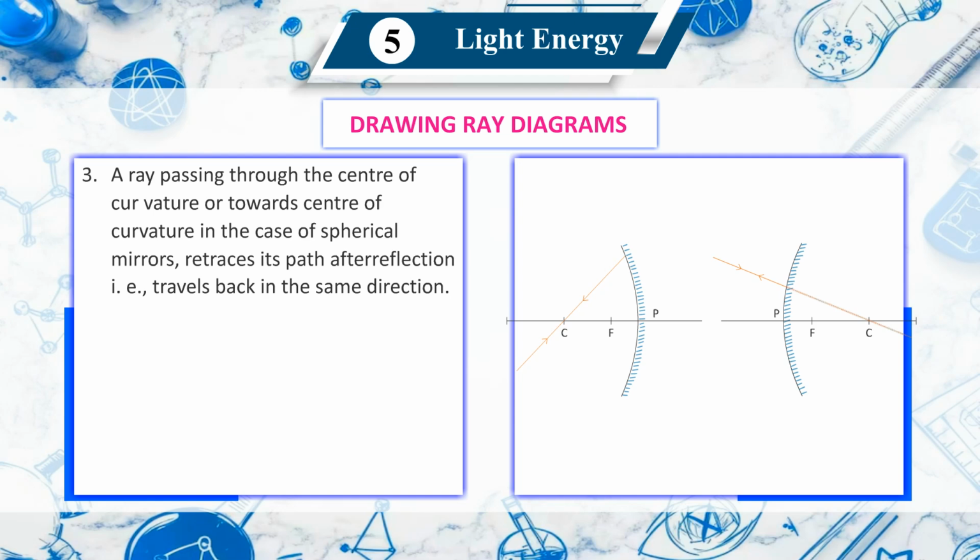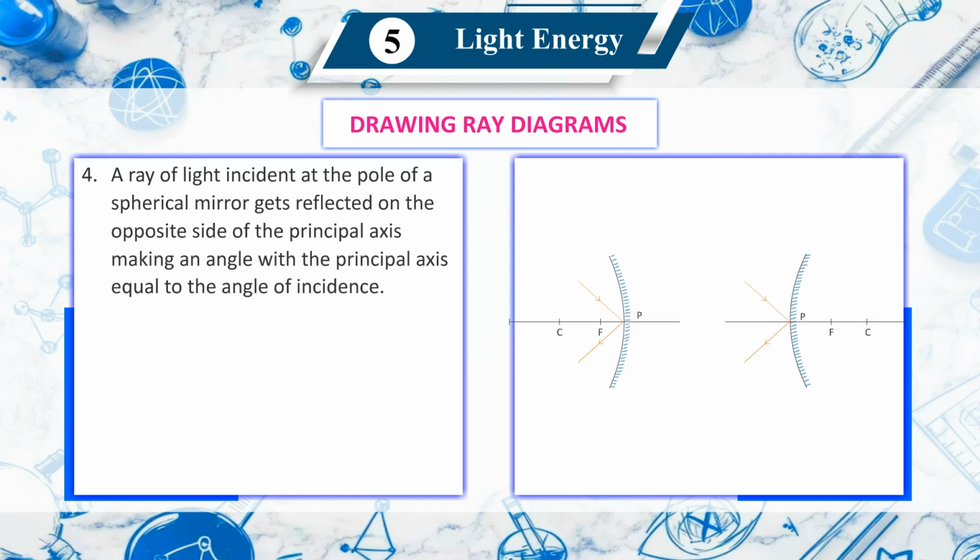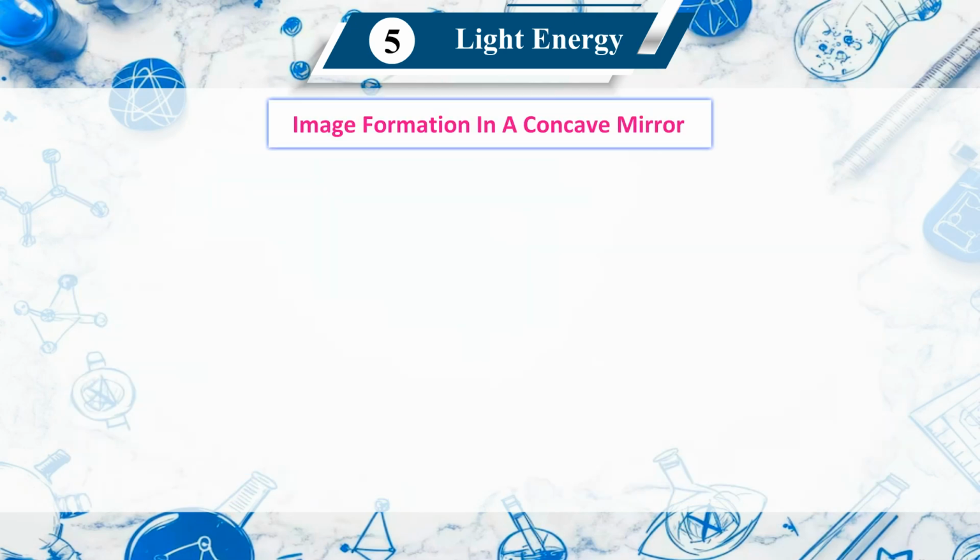Third, a ray passing through the center of curvature, or towards center of curvature in the case of spherical mirrors, retraces its path after reflection, traveling back in the same direction. Fourth, a ray of light incident at the pole of a spherical mirror gets reflected on the opposite side of the principal axis, making an angle with the principal axis equal to the angle of incidence. Image formation in a concave mirror.